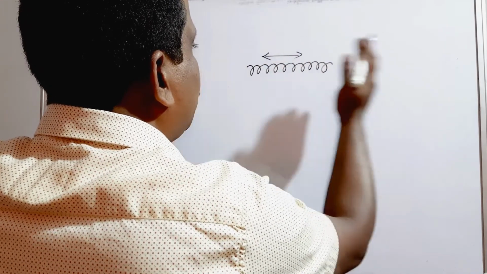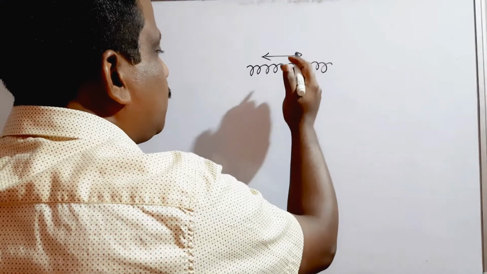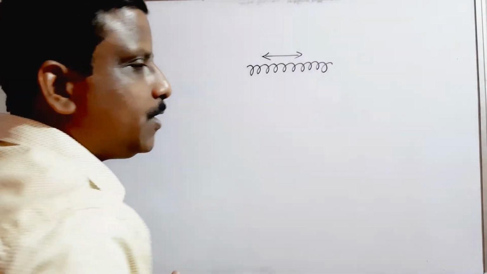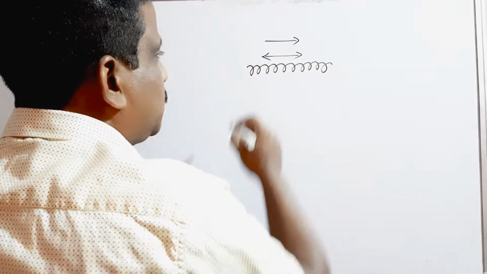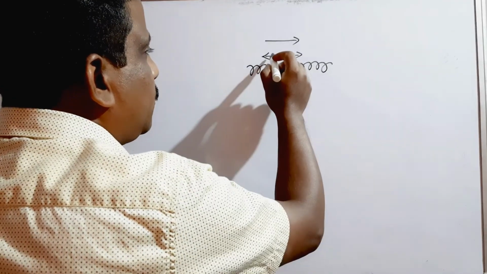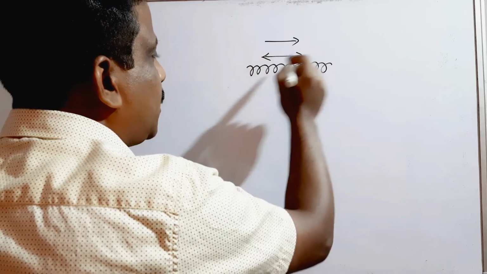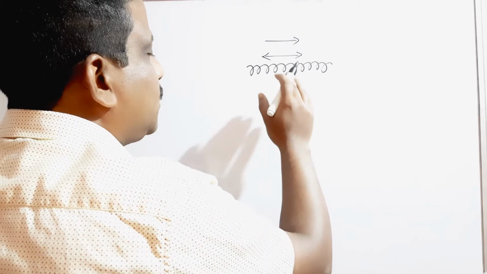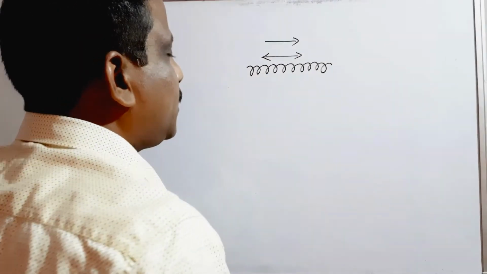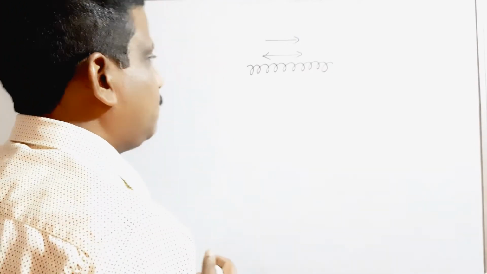This type of wave formation is called longitudinal wave. Here the motion of the wave is in this direction and the particles of the medium are vibrating also in the same direction. Both the motion of the wave and the particles of the medium are in the same direction. So this type of wave is called longitudinal wave.